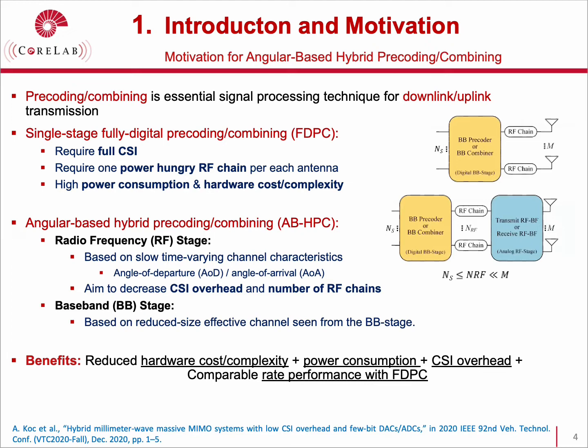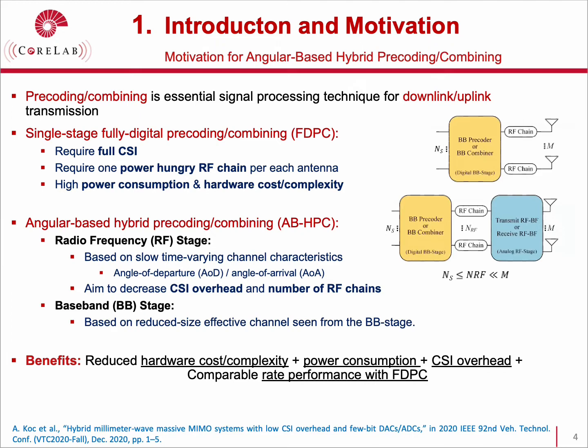Furthermore, the angular-based hybrid beamforming techniques can also decrease the size of the channel state information overhead by designing the RF stage with slow time-varying channel characteristics such as the channel covariance matrix, angle of departure, or angle of arrival.